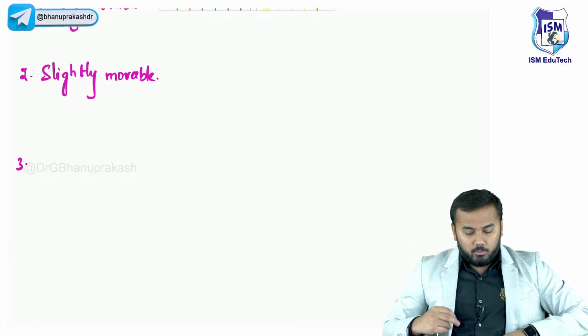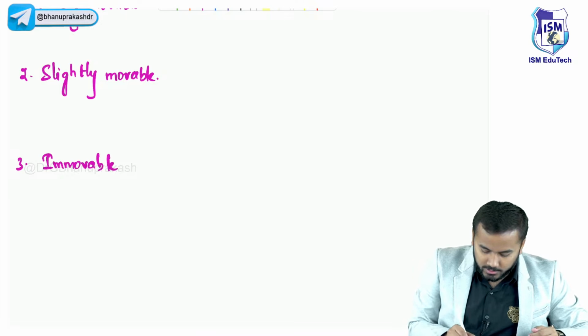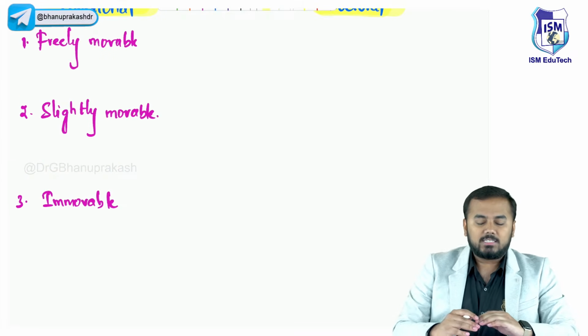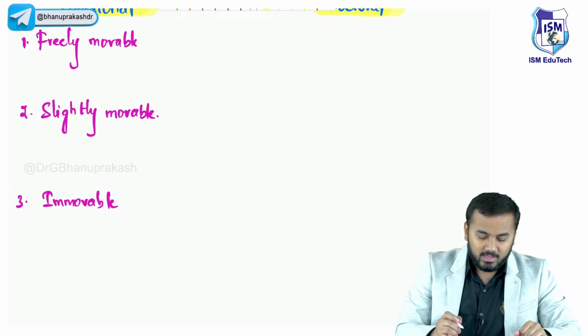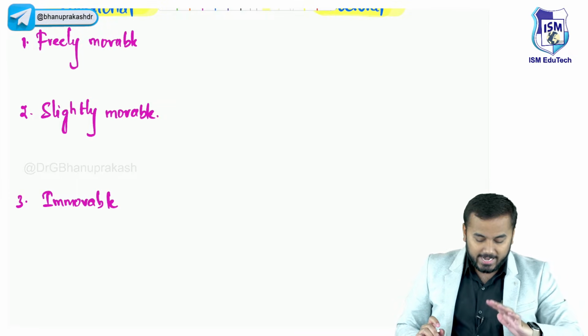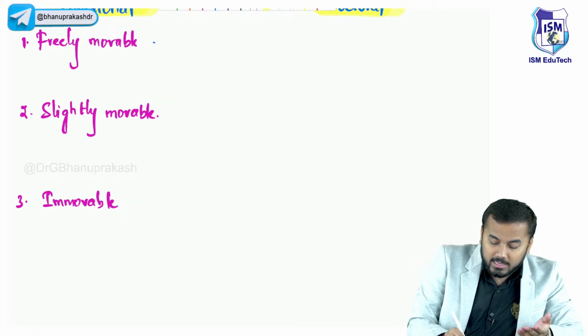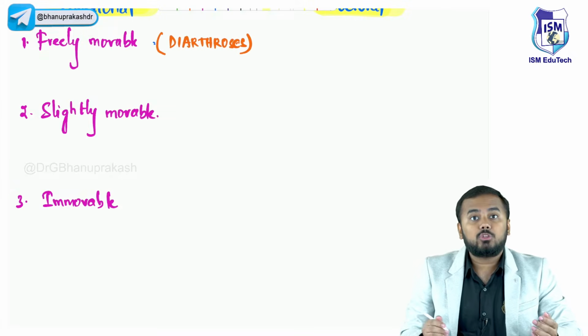So we have got freely movable, slightly movable, and something called immovable joints. Immovable joints. Clear all of you? This is very basic, guys. We will use some technical terms here. Freely movable joints, slightly movable, or immovable. Freely movable joints are called diarthroses. These are called diarthrosis, meaning joint.